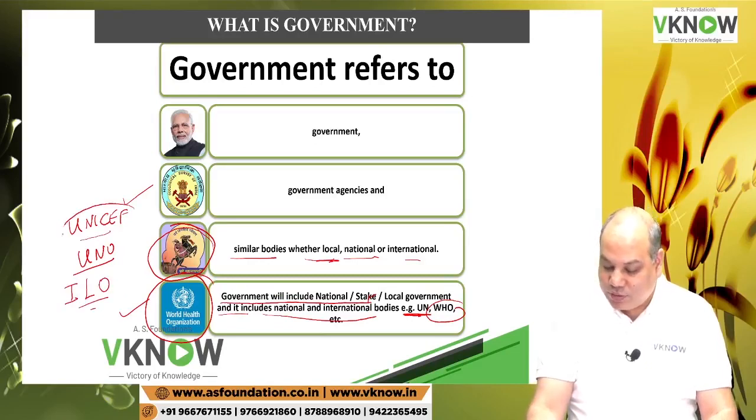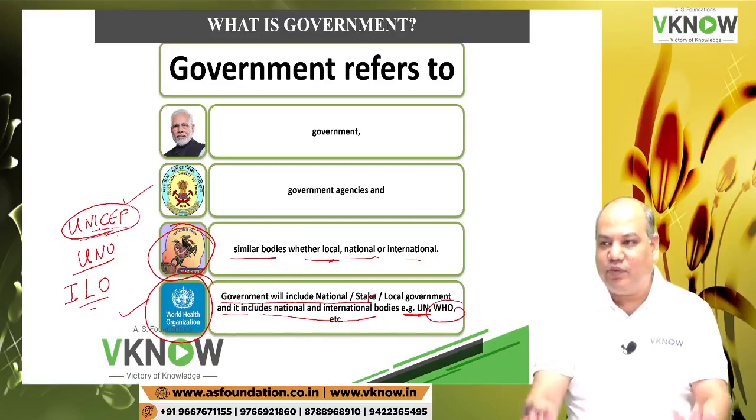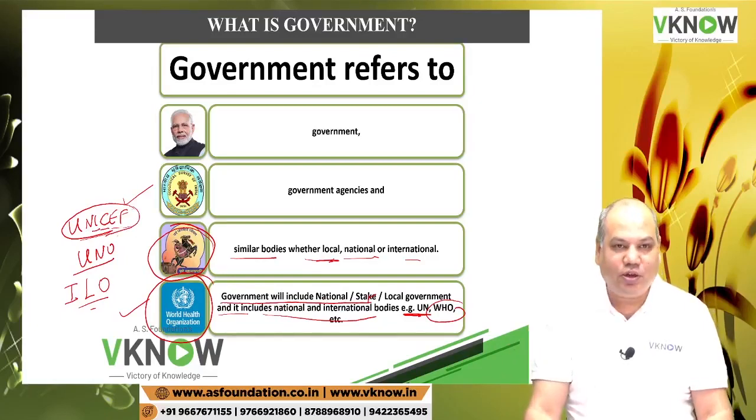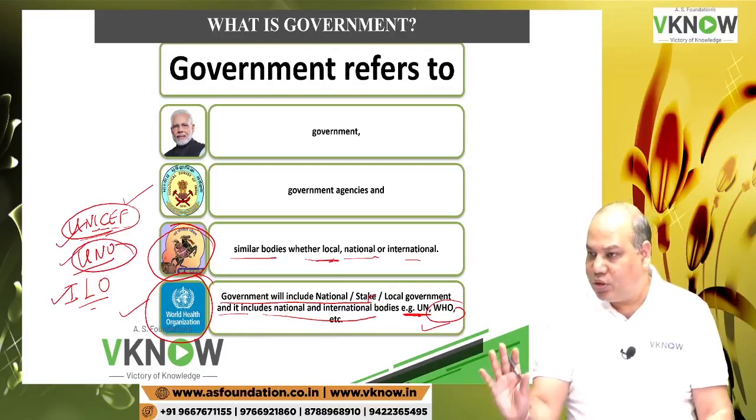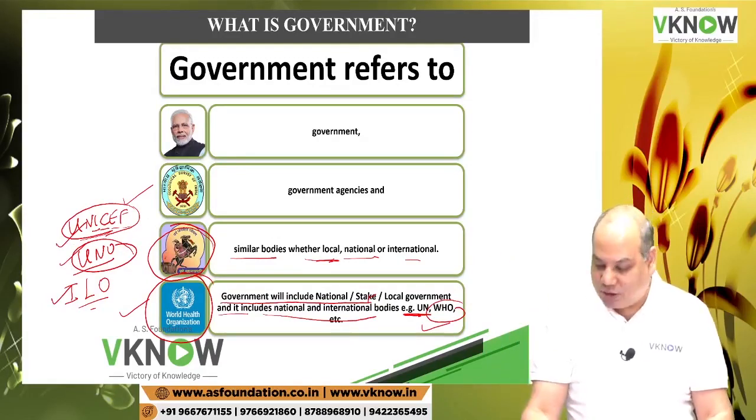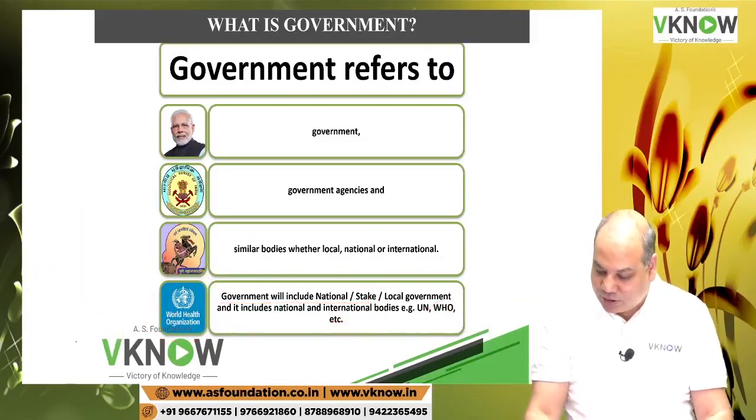UNICEF for children, United Nations International Children Emergency Fund, because they try to promote the well-being of all children across the globe. So these are some popular international agencies. All these are organs of UNO only, looking after each specific area. So if you receive grant from them also, that is also government grant.